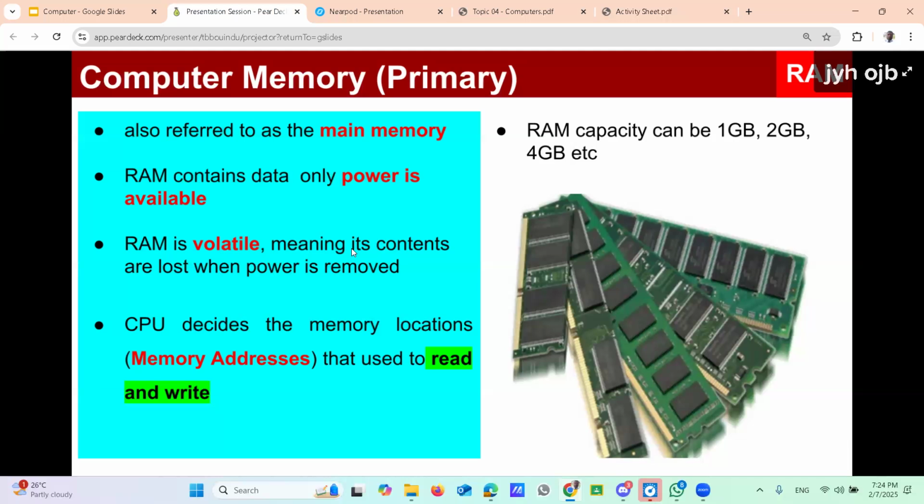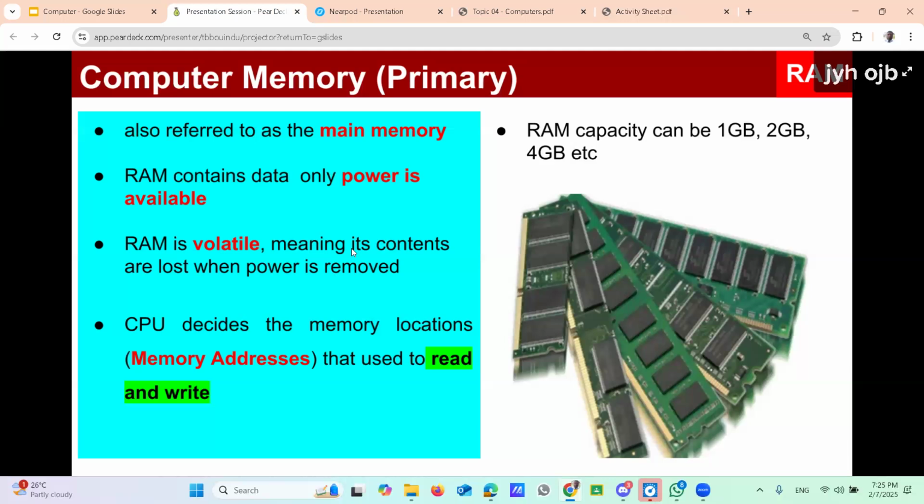But the word processing package goes back into the proper place, that means to the hard disk. The word processing package and the operating system data all go back into the proper place. Power off means no data in the RAM. That's why it is called temporary. Temporary data is available in the RAM. Another name for that is volatile. Once you power off, the data goes back into the proper places and some part of the data will be vanished. That means volatile memory.